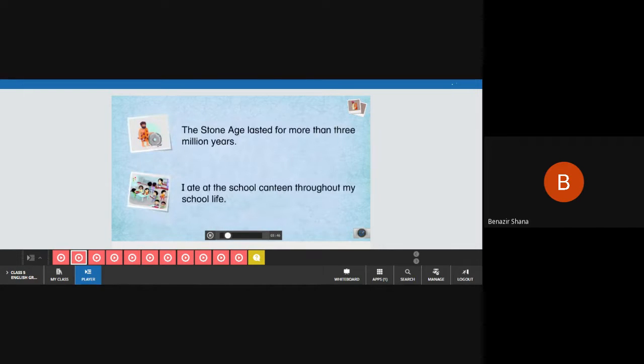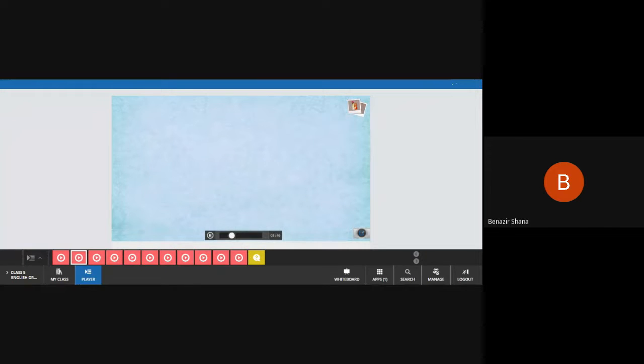The simple past tense is used to talk about actions that were completed in the past. Here are two more examples. The Stone Age lasted for more than 3 million years. I ate at the school canteen throughout my school life. Now read this sentence. Fahim always borrowed my formula book during exams. This sentence tells us about an action that happened very often.